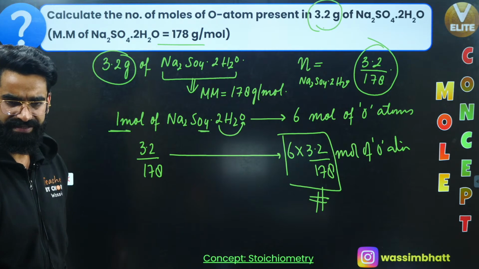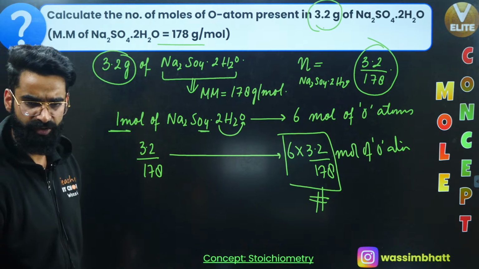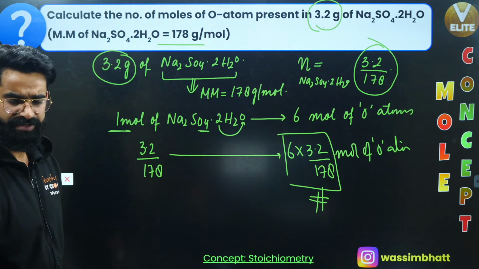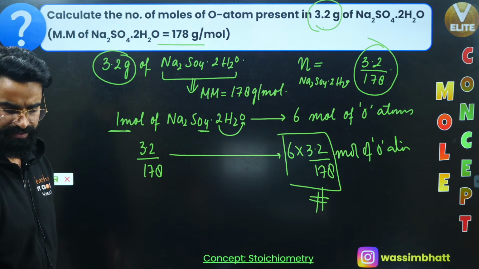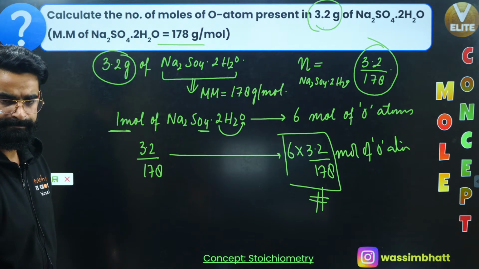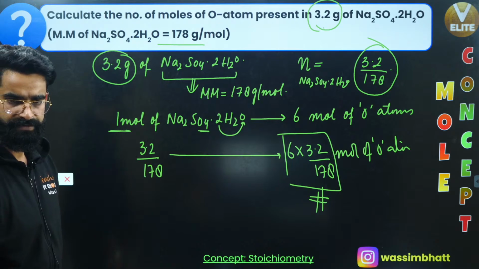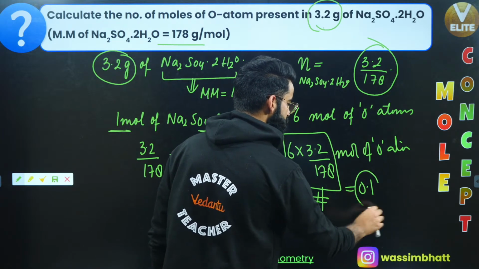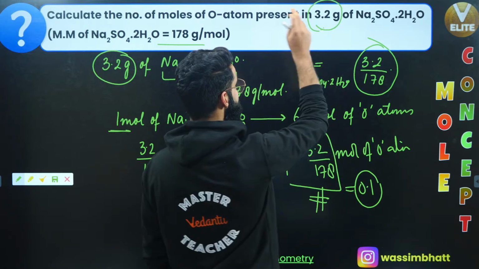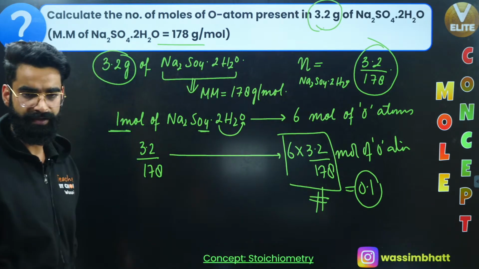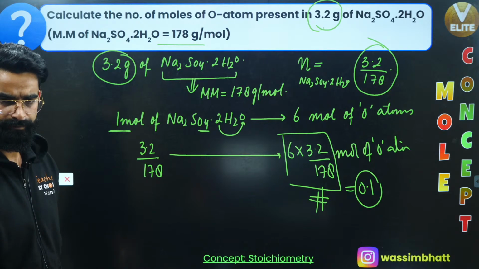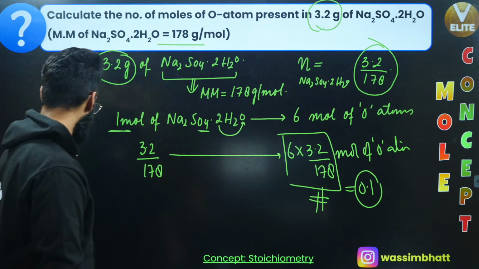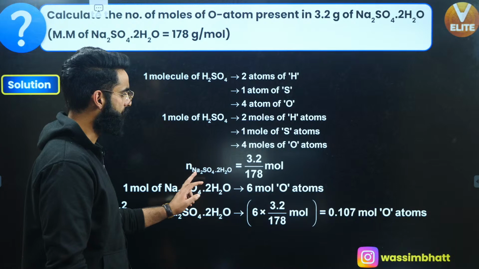Well, people are saying it's approximately coming to me as 0.04. Is that 0.04 or 0.1? What is it exactly? Can you let me know in the chat box fast? 0.1, people are saying. Okay. So 0.1 moles of oxygen atoms are present in 3.2 grams of the compound. Perfect. Let's move on to one more.